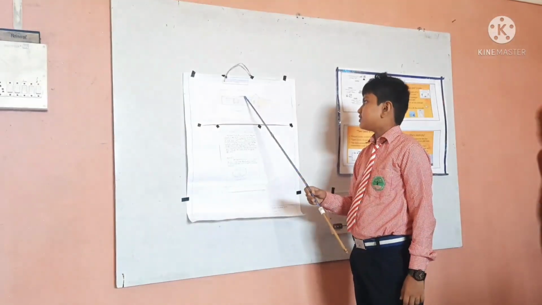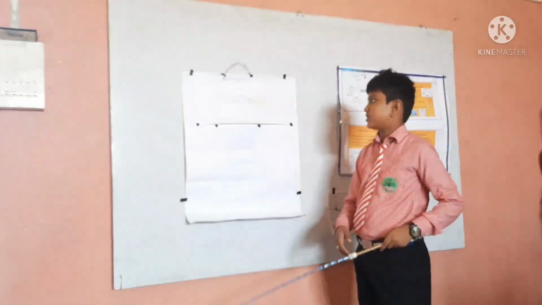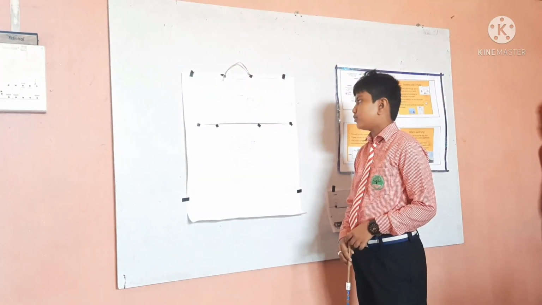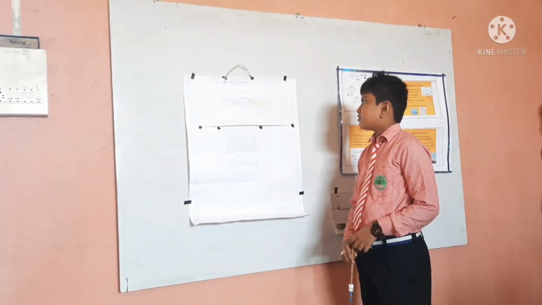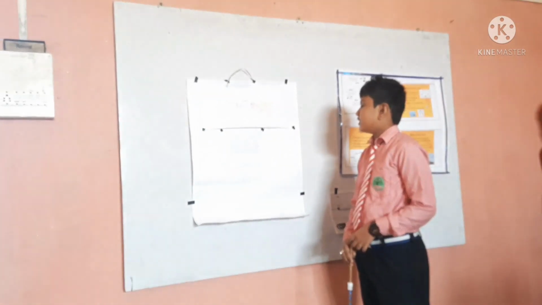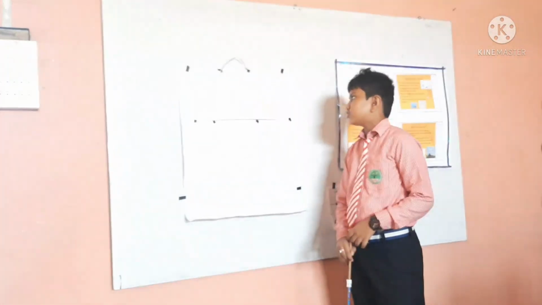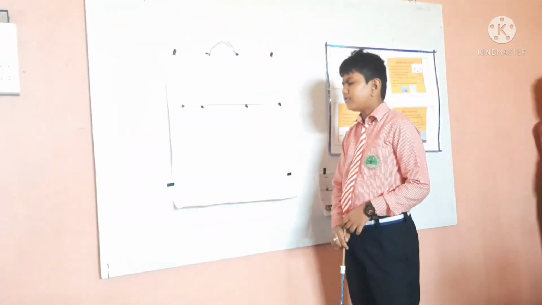So when the spike switch is in the on position, the electrons flow through them and hit the filament of the bulb and the bulb glows. But when the spike switch is in off position, then the electric bulb does not glow because the electrons stop flowing and the filament cools down.